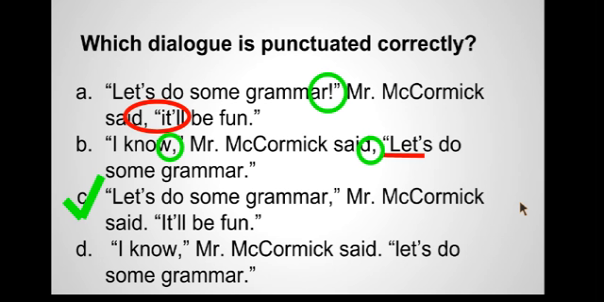Let's take a look at D. "I know," Mr. McCormick said. "let's do some grammar." I'm sure you're noticing now that the problem here is the word let's. Since I ended a sentence after said, I need to make sure that let's is capitalized because it is the first word of a new sentence. Congratulations, you've now successfully watched all 3 parts of punctuating dialogue.